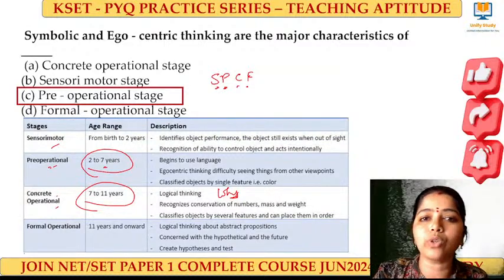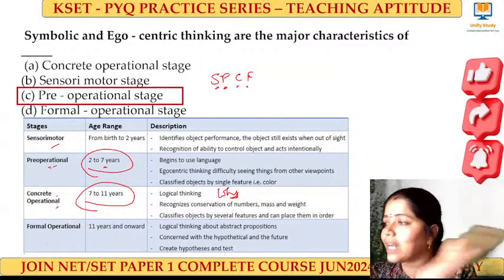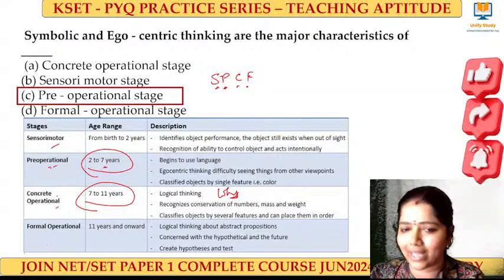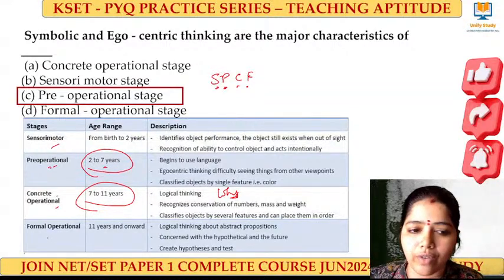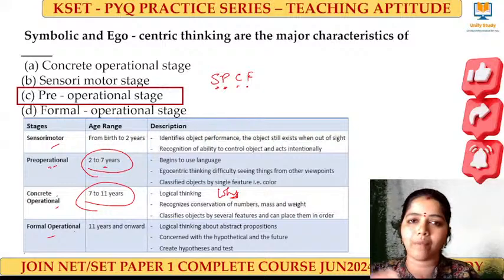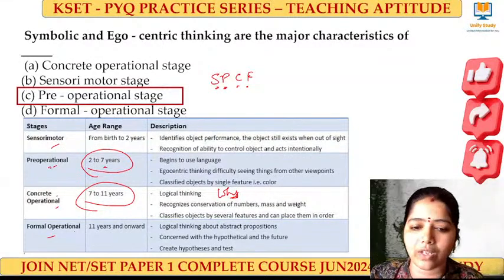So they'll be able to classify, they'll be able to relate things, and explain why they are saying no or yes. So that is the concrete operational stage. Formal operational means what? That comes above 11 and 12 years of age.